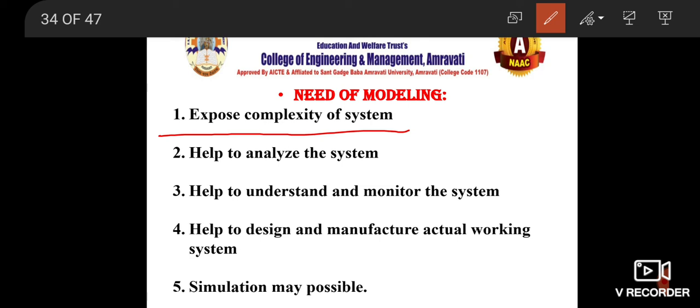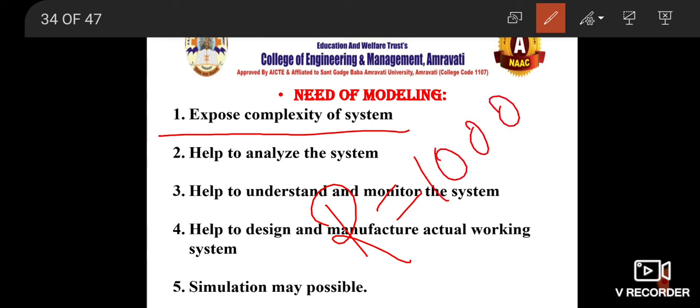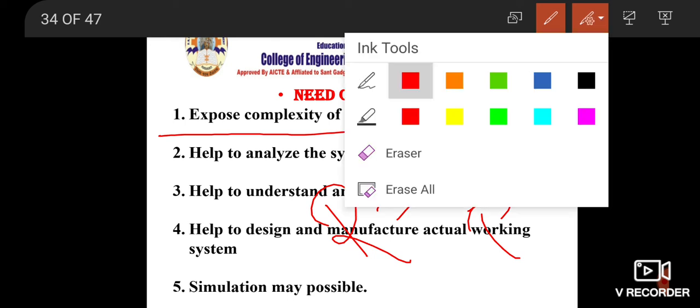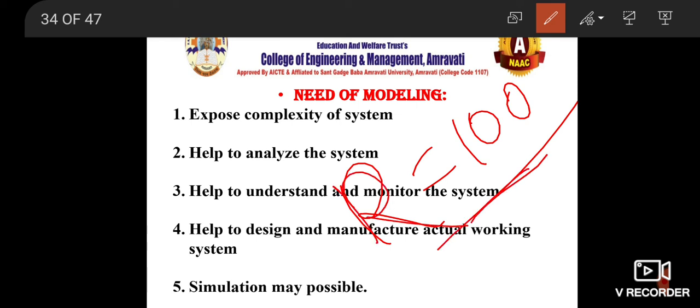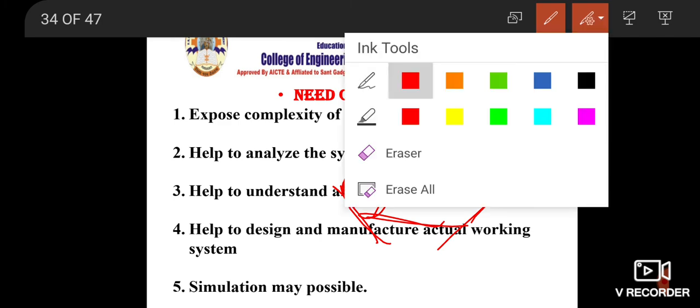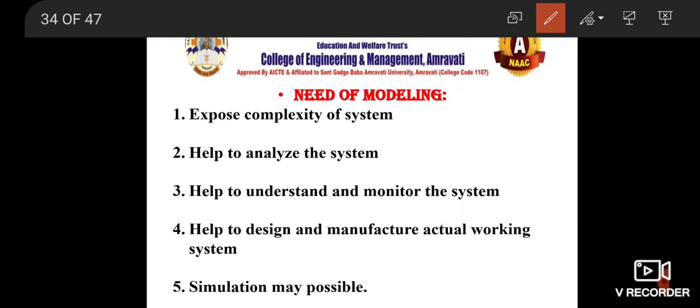Let us understand the complexity of the system with this example. Suppose there is one equation, R is equal to, with 1000 parameters. Suppose 1000 is very big. Suppose there is one factor R that you have to calculate, and it depends on 100 parameters. It is not possible to consider those 100 parameters and go for actual experimentation.